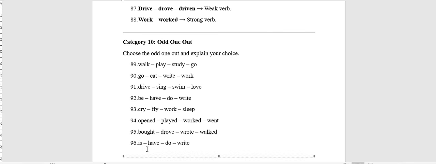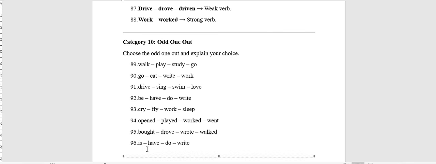So 89: walk, play, study, go. Let me think of this. All verbs have a meaning, or we can say they are lexical. So here all the verbs are regular, but there is one irregular, which is go.